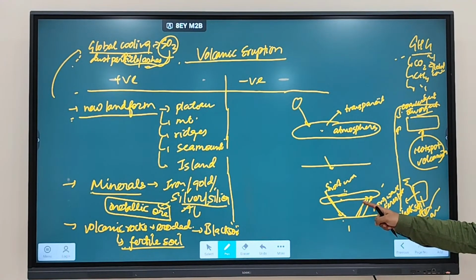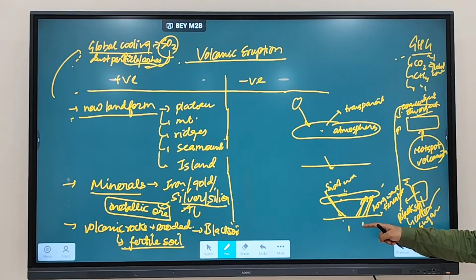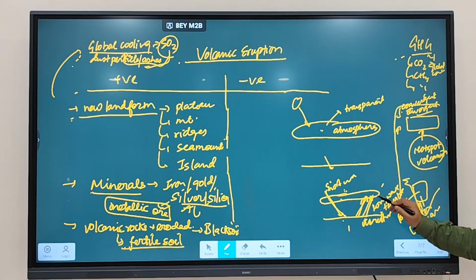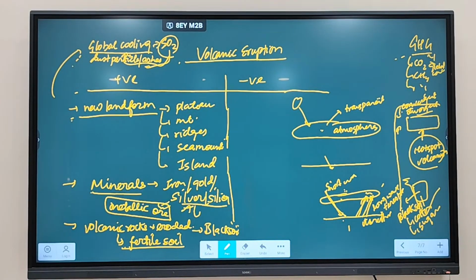But whatever the Earth is radiating, that comes in the form of what? That comes in the form of terrestrial radiation. And this radiation is generally absorbed by whom? Absorbed by the atmosphere. Clear?